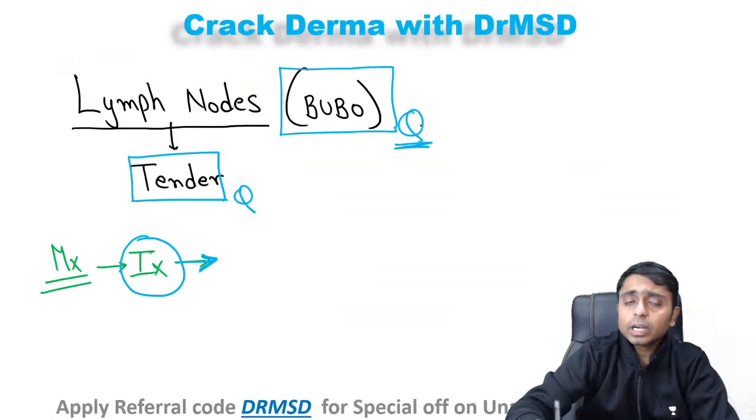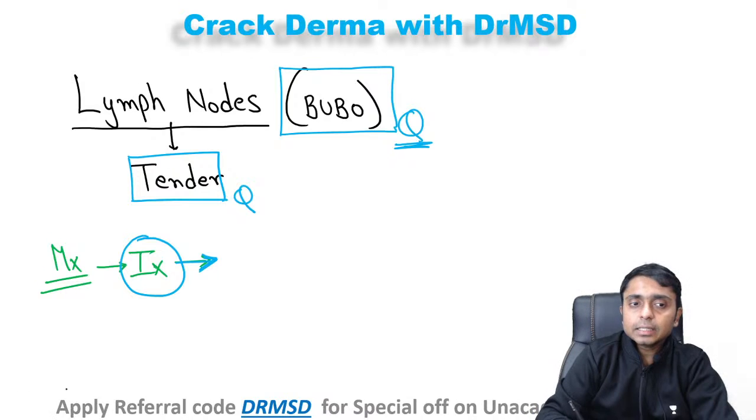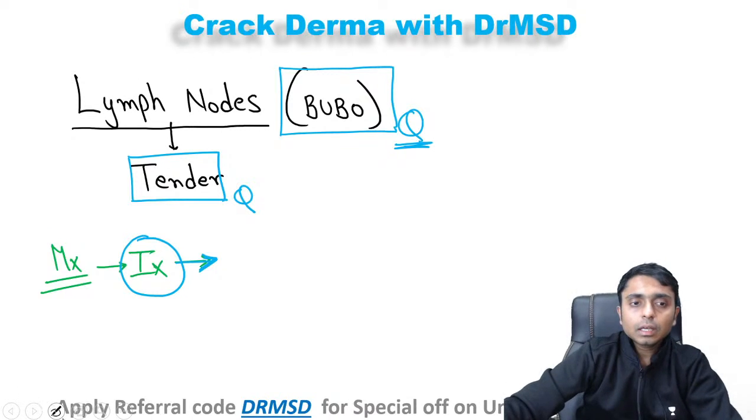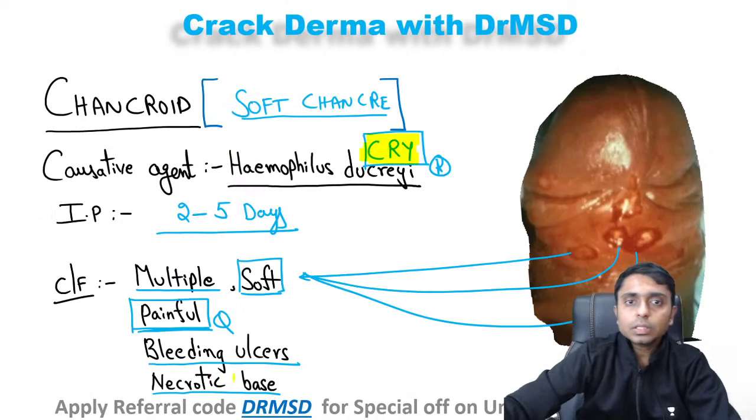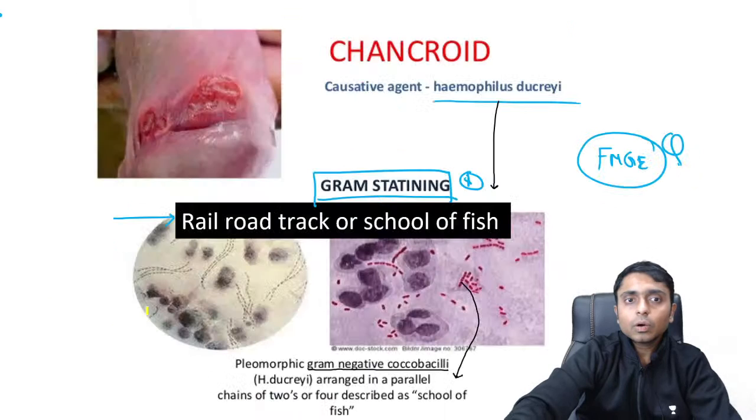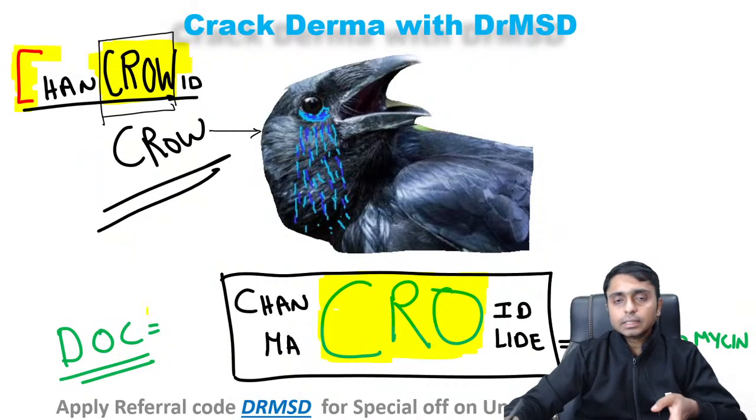The importance of this "cry" is that you can remember both the lymph nodes and the ulcer are painful. That is the importance of knowing this.